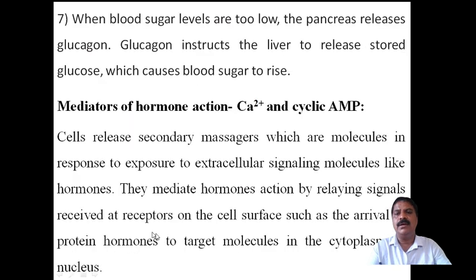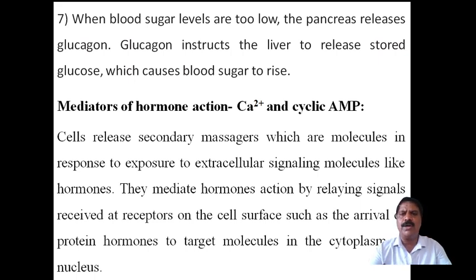Last, when blood sugar levels are too low, the pancreas releases glucagon, and glucagon instructs the liver to release stored glucose, which causes the blood sugar to rise. Therefore, there are two major functions of glucagon and insulin.